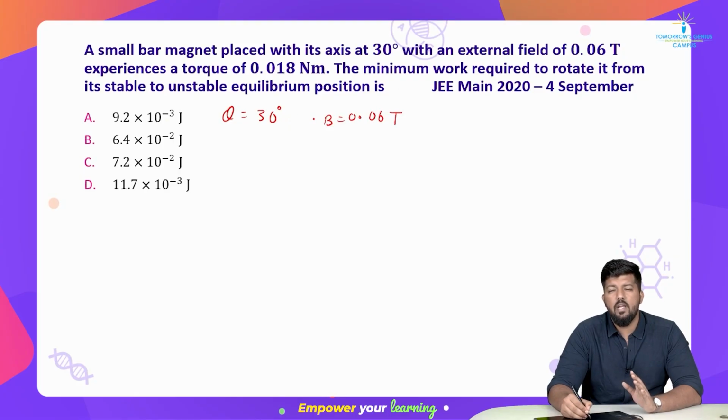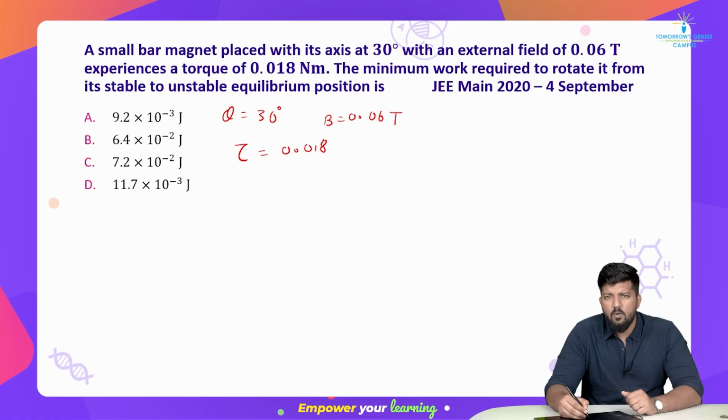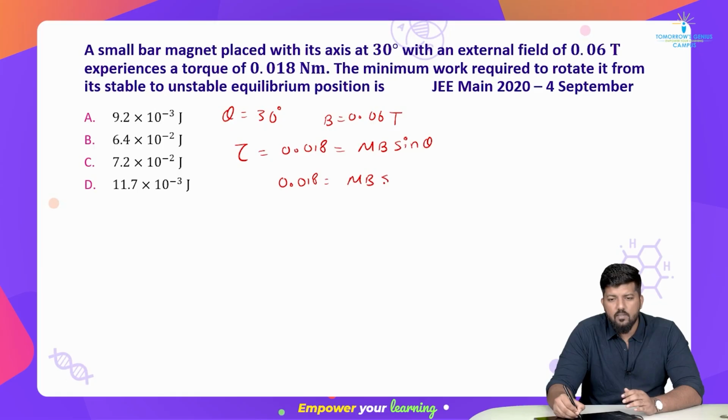Now the interesting thing here is the torque. The torque given to us is 0.018 Newton meter. What is the formula for torque? Yes, it is mB sine theta. Now put 30 in place of theta. So we get 0.018 equals mB sine 30.